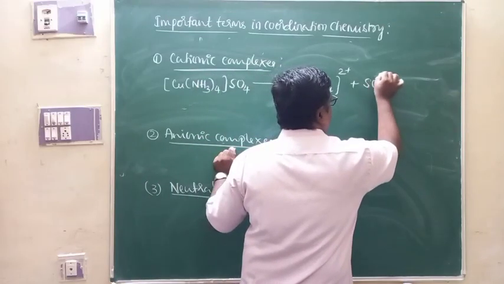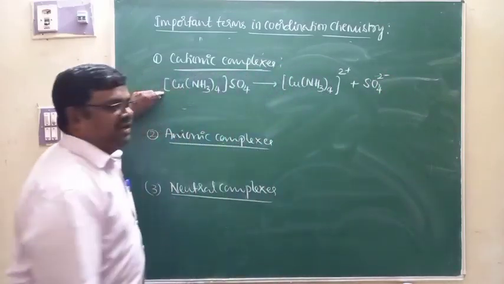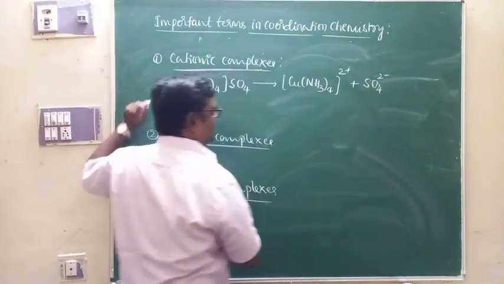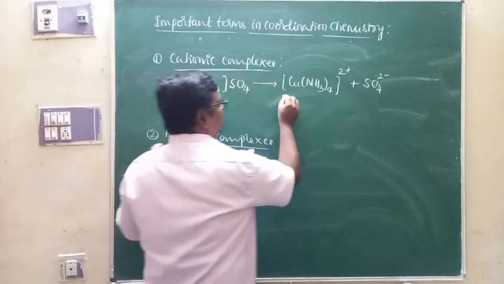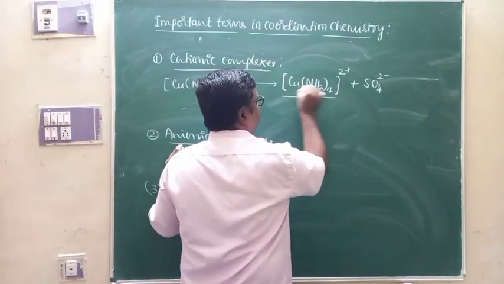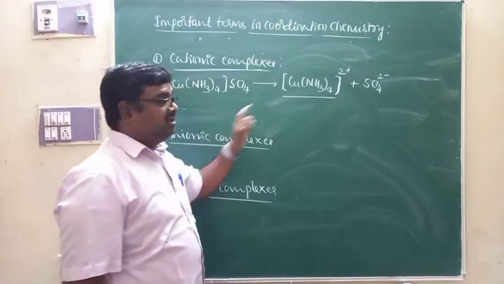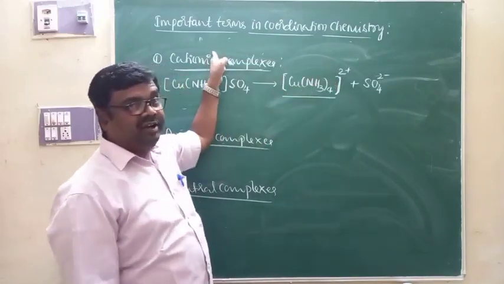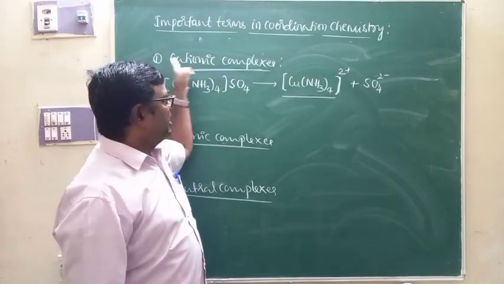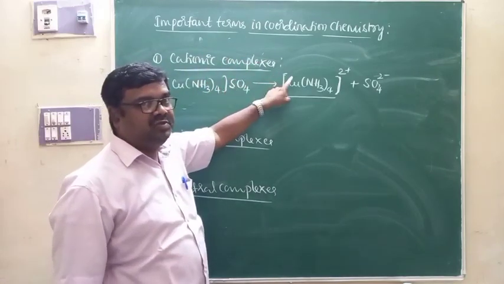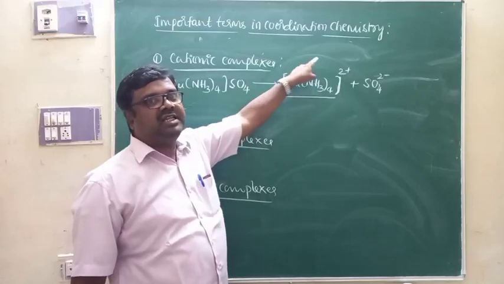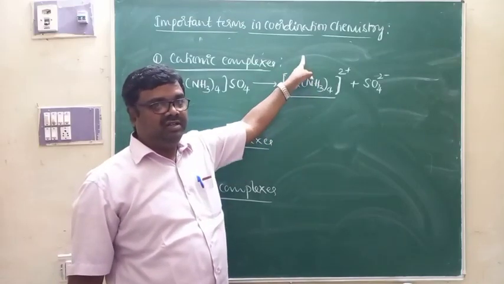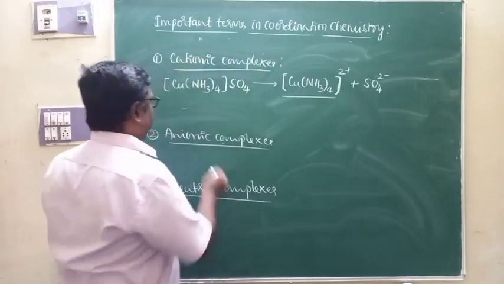This is the dissociation of cuproammonium sulfate. Upon dissociation, it produces cations and anions. But in this case, the coordination sphere is positively charged. The charge possessed by the coordination sphere is +2. Therefore, it is a cationic complex. Cationic complexes are the complexes which produce a complex cation, a positively charged complex ion. So they are called cationic complexes.